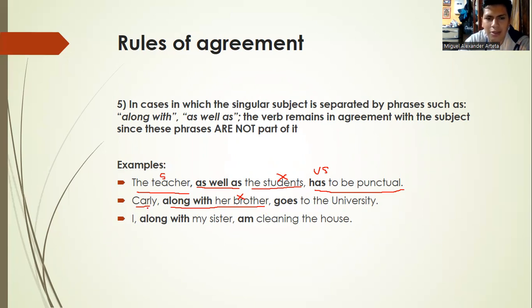We pay attention to the subject, Carly. Carly is singular, so goes to the university, or maybe we can say is going to the university. The other example, I, along with my sister, am cleaning the house.